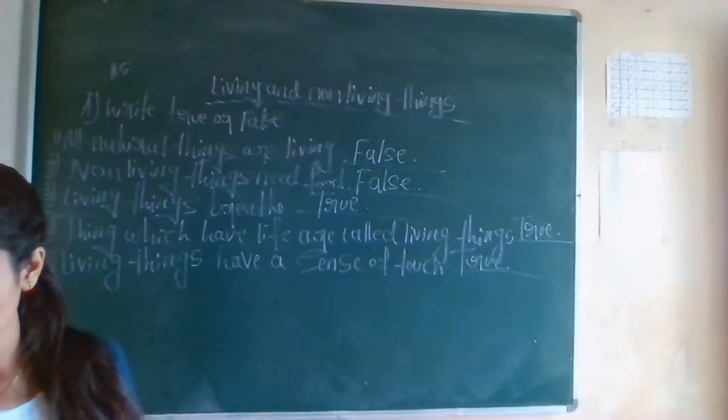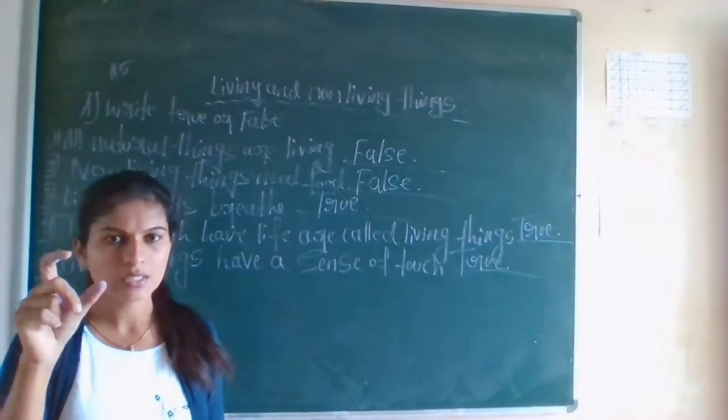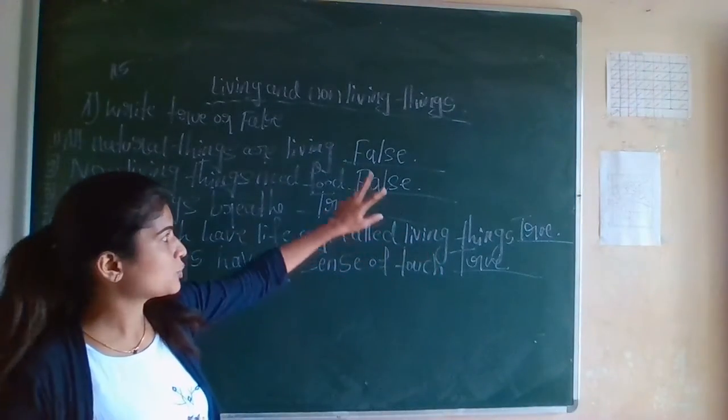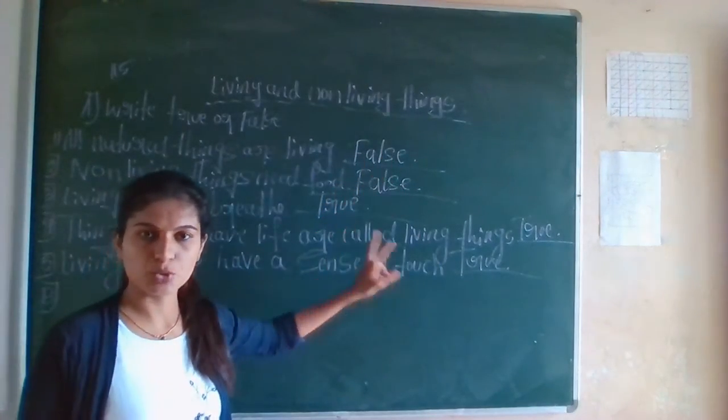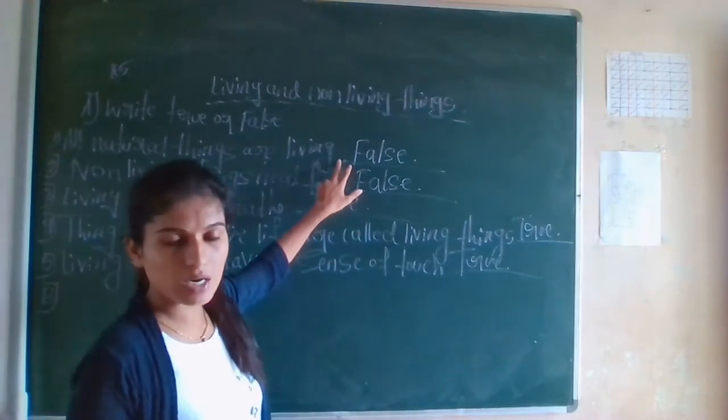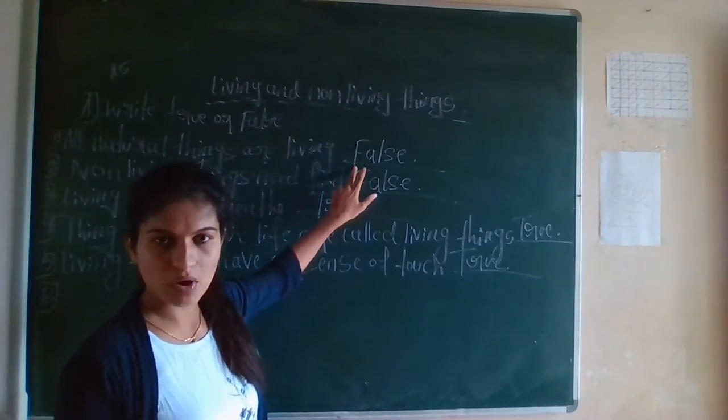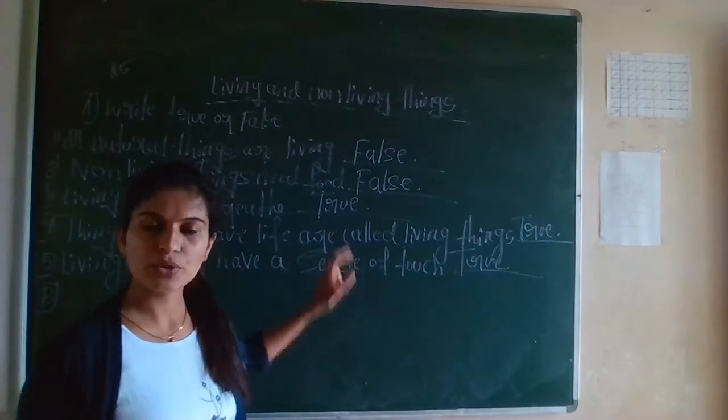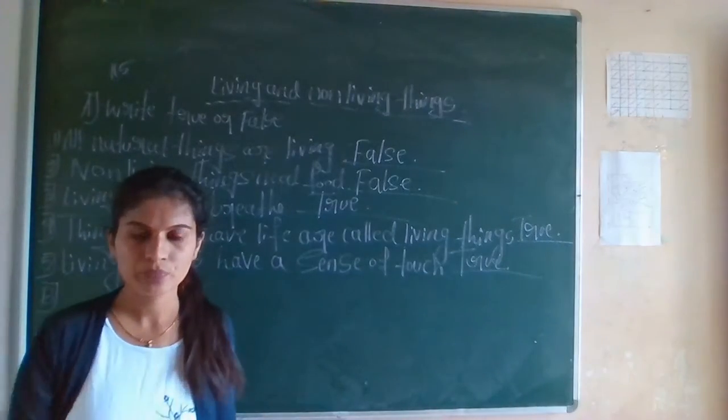You have small boxes there and don't have enough space to write false or true. So you can write only F if the answer is false, and only T if the answer is true.